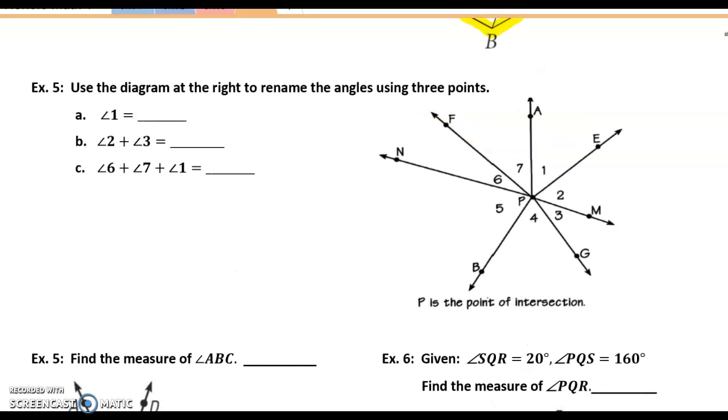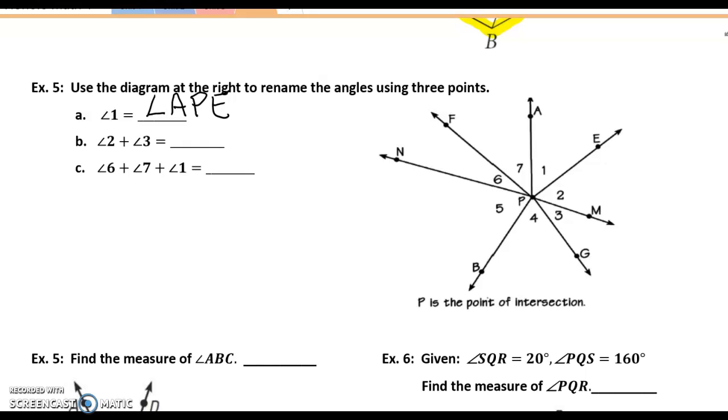All right, so let's see what you can do with example number 5, where you're being asked to rename these numbered angles using 3 points. Starting here with angle 1. Angle 1 can be named using 3 letters, angle APE. Now you can reverse the letters if you wanted to, name it angle EPA, right? As long as P is in the middle, because that's your vertex.